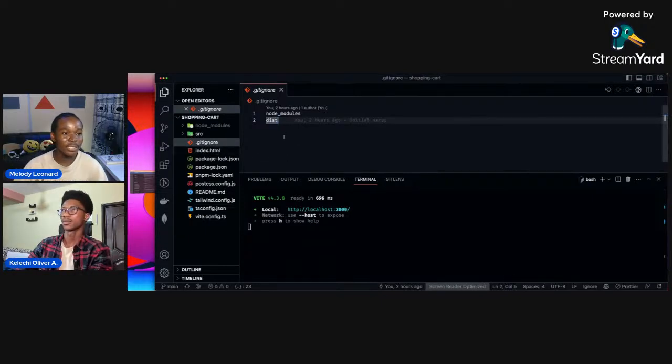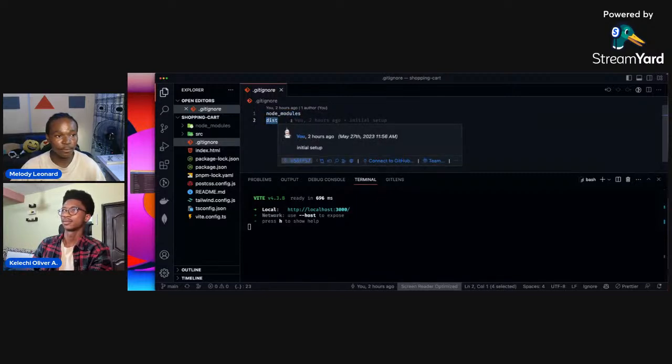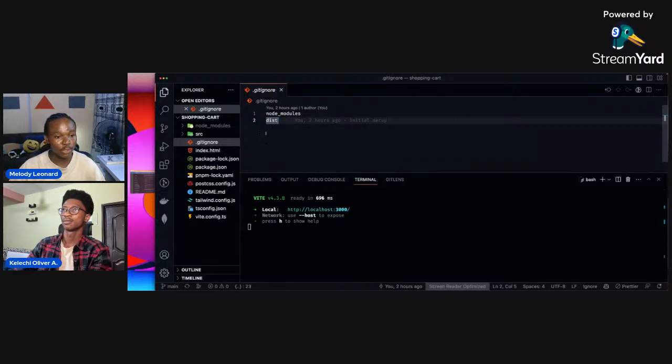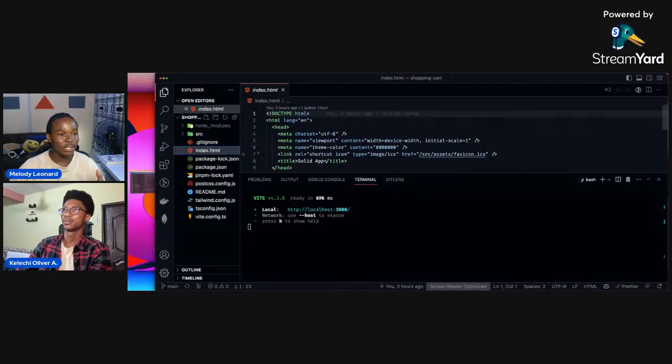All right. So here is our regular gitignore. We want to ignore the node modules and the folder that will be created, because this is a TypeScript project. When you compile it, it's going to compile into JavaScript. In the end, all your TypeScript files get compiled to JavaScript, right? And this is your index.html.